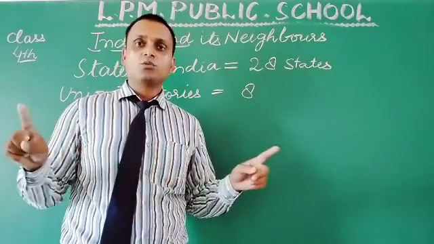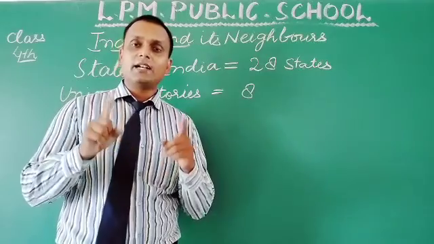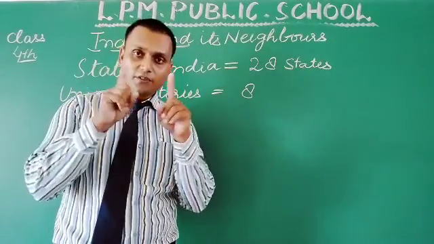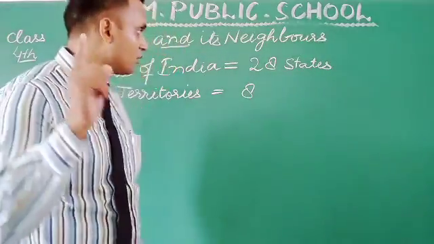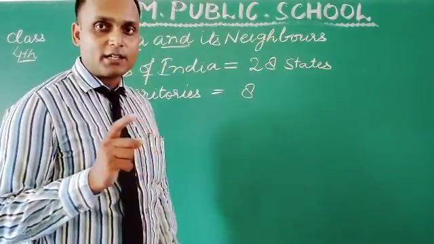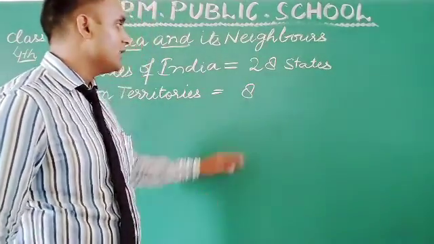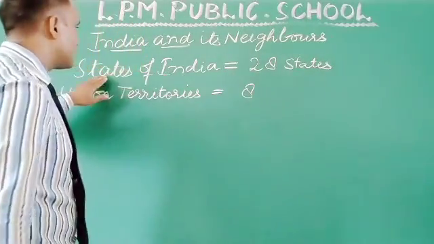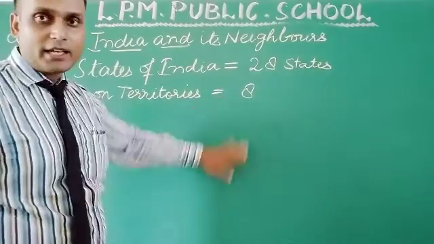ठीक है, उन दोनों को एक साथ ज्वाइन कर दिया गया है. And now Dadar and Nagar Haveli and Daman and Diu are one union territory. That's why the number is again 8. So states of India we have 28 states. Union territories we have 8.